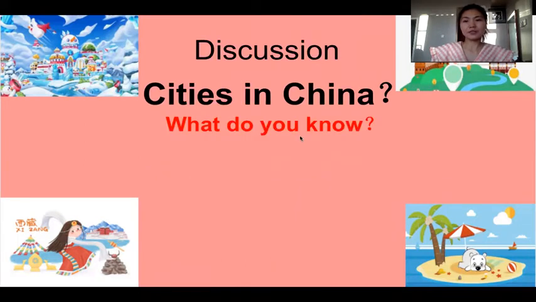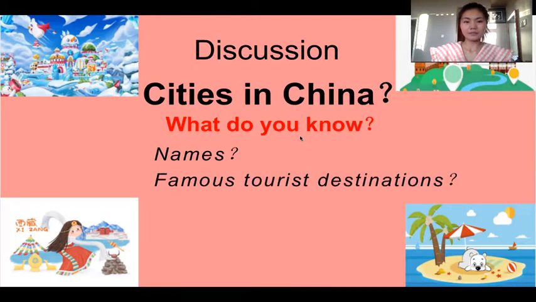But before we jump into one specific city, generally about cities in China, what do you know? You can have a small discussion with your classmates or just think about it by yourself. See what do you know about cities in China. Maybe some names. Do you have some names? Yes, you already mentioned Beijing, Guangzhou, Xianggang, Hong Kong, or some famous tourist destinations.